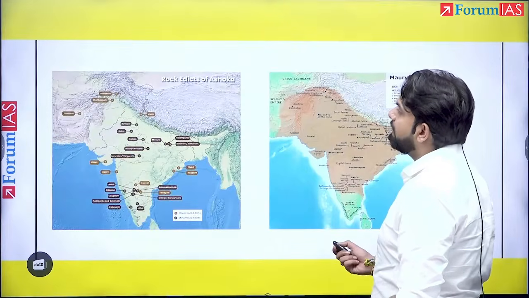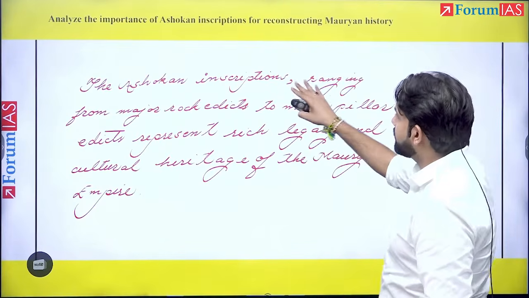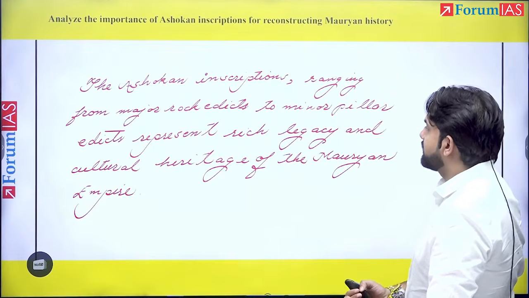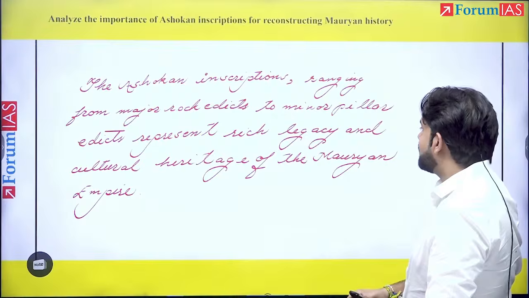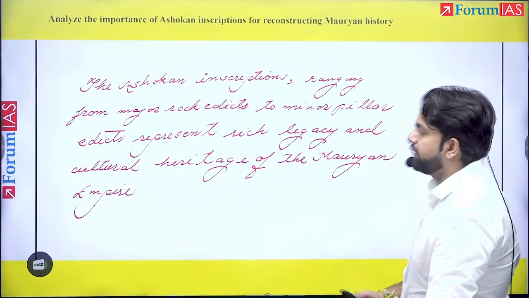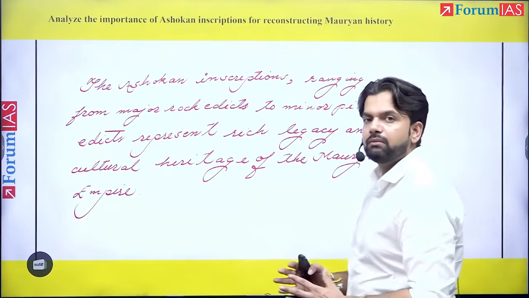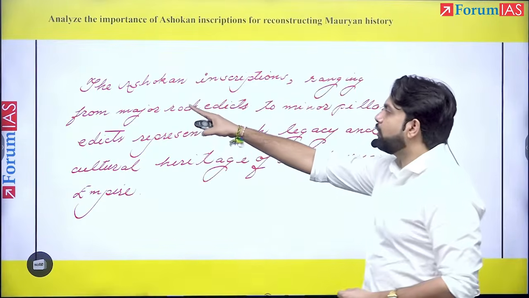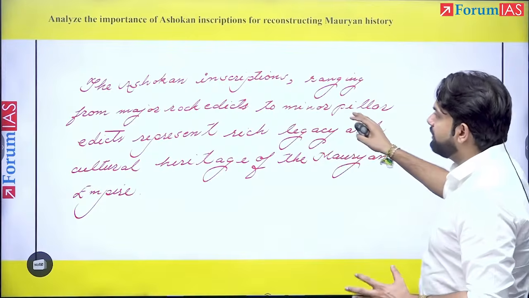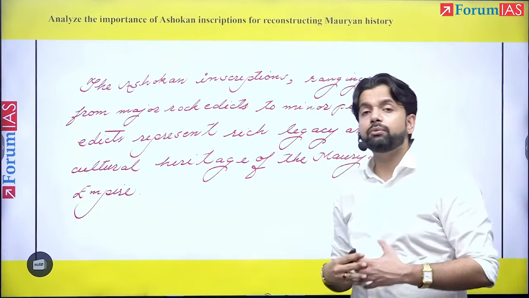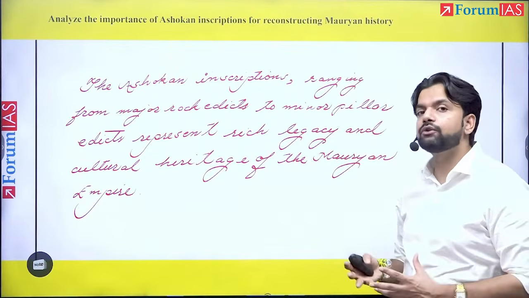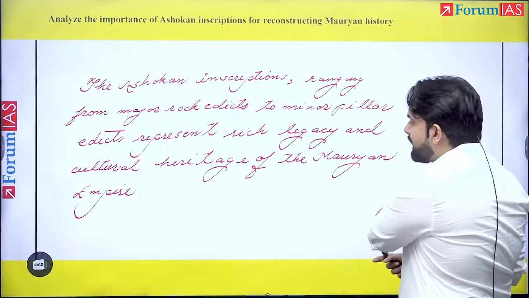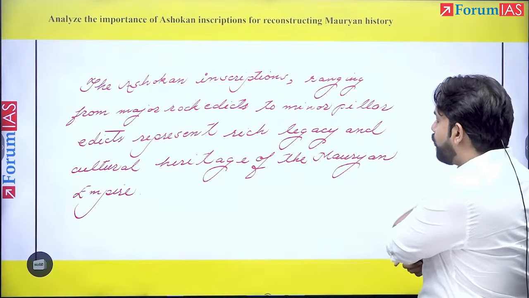Over here, yes, the Ashokan inscriptions ranging from major rock edicts to minor pillar edicts represent the rich legacy and cultural heritage of the Mauryan Empire. A very short but crisp introduction. Why? Because you have also incorporated the information that it included major rock edicts and also minor pillar edicts.